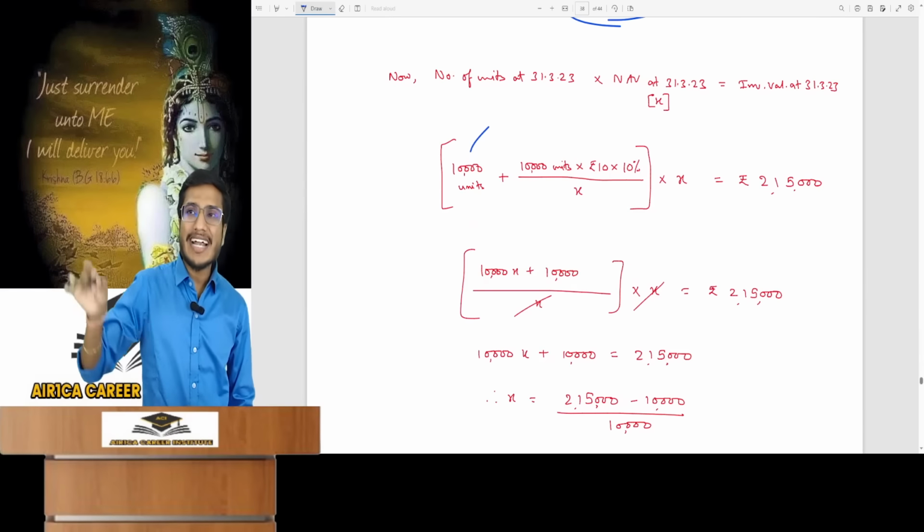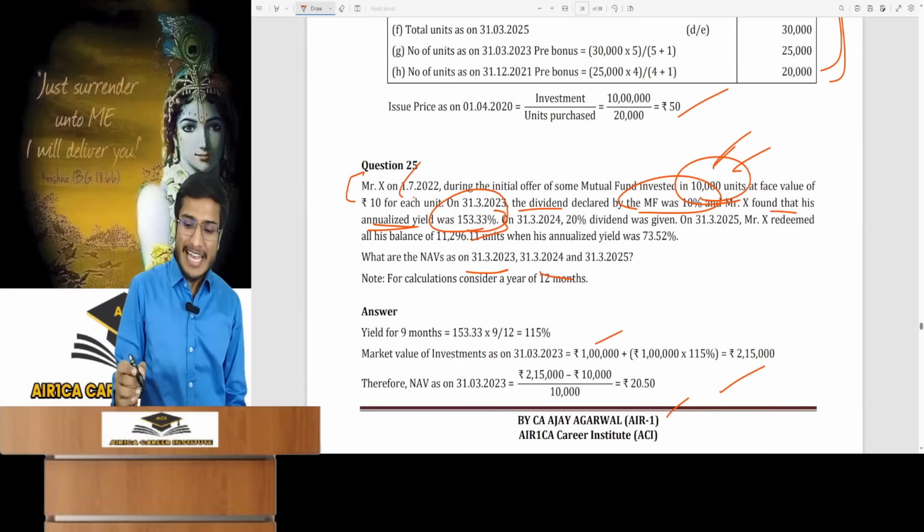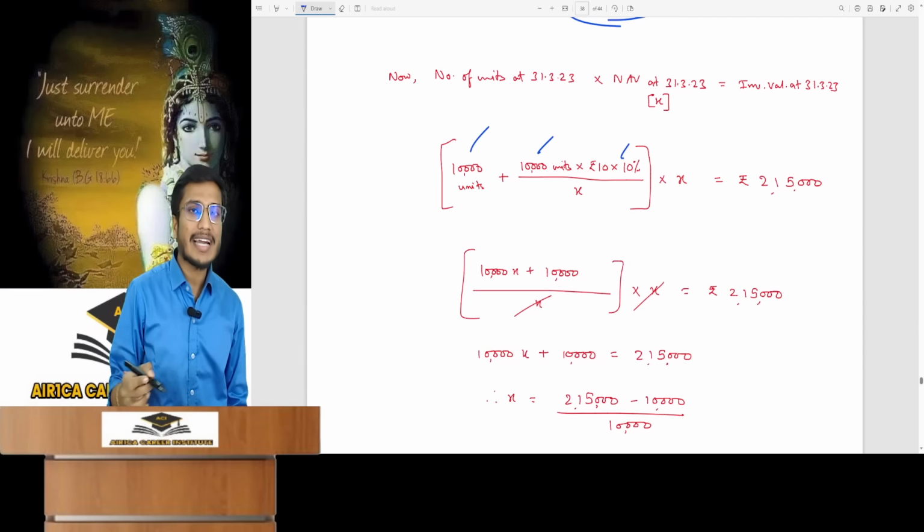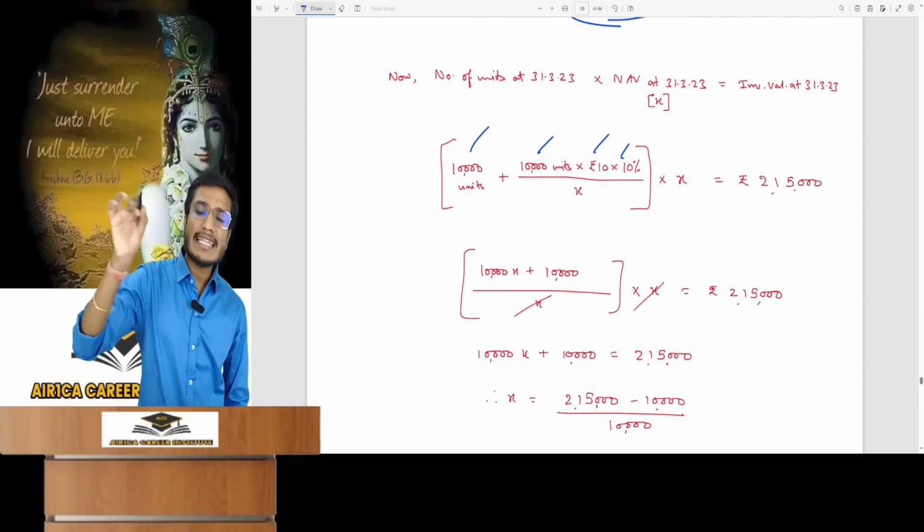10,000. Plus I would have received additional units due to the dividend. How many? It's a 10% dividend. So 10,000 units into 10% dividend. What is the face value? 10 rupees. Rate at which it got reinvested.